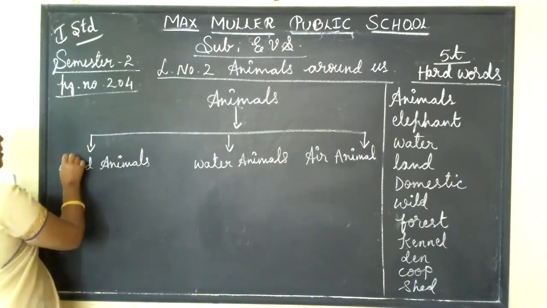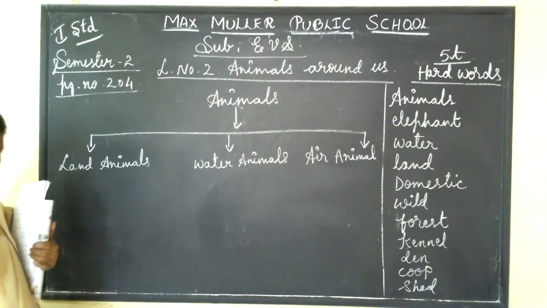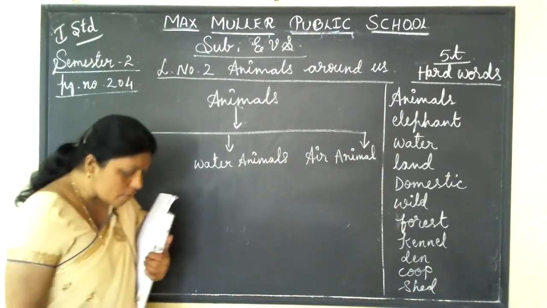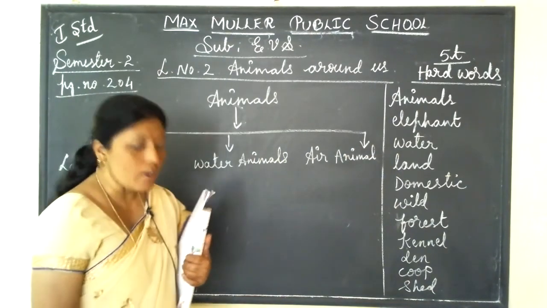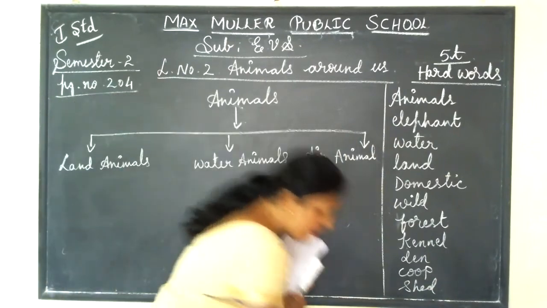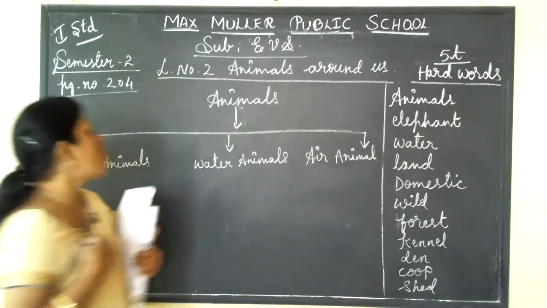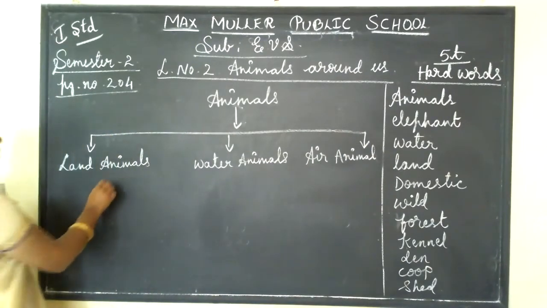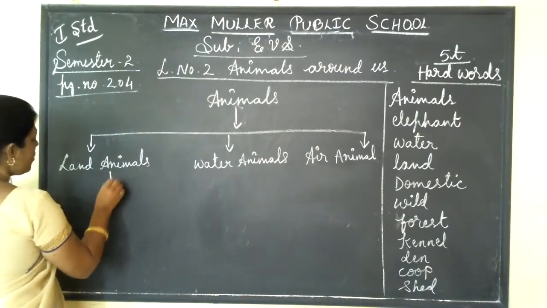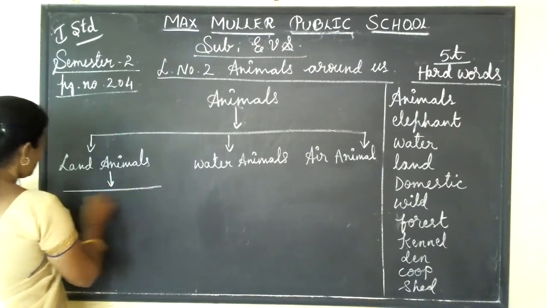What is meant by land animals? Those animals that live on land. Some animals live on land, it's called land animals. In land animals, again we are further classifying 3 types.